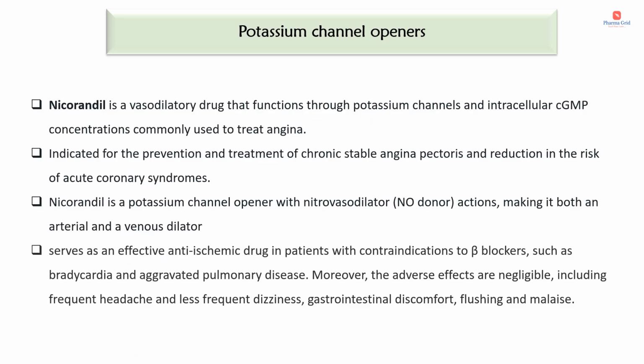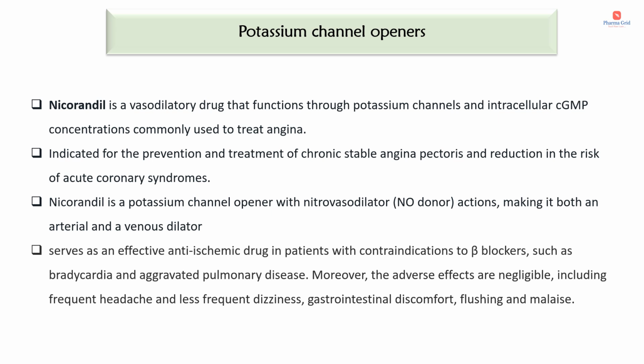The next category of anti-anginal drug is potassium channel openers. So the example is nicorandil. It is a vasodilatory drug that functions through potassium channels and intracellular cyclic GMP concentrations, commonly used to treat angina. So how will this nicorandil work? This drug opens the ATP dependent potassium channels. We know that the intracellular concentration of potassium is much higher compared to the extracellular. So if the potassium channel opens, what will happen? There will be outflow of potassium ions, or we can say that there will be potassium efflux. So the potassium will move out of the cell. That will lead to hyperpolarization of the membrane.